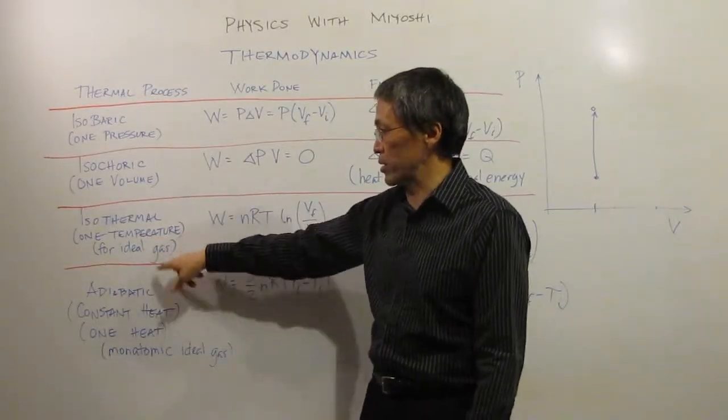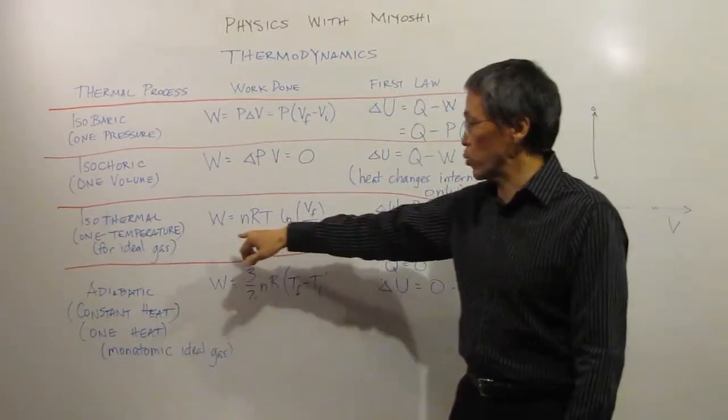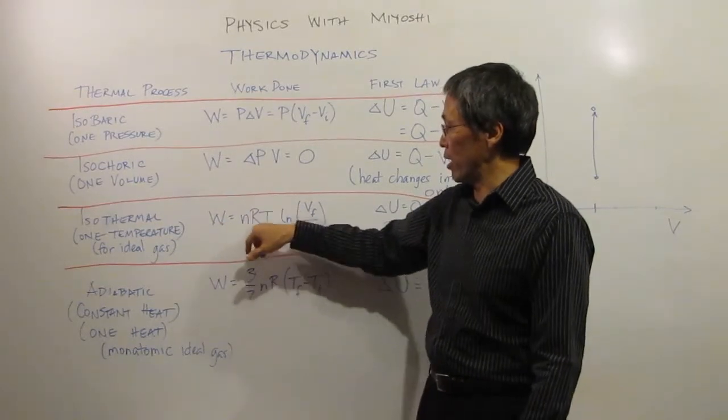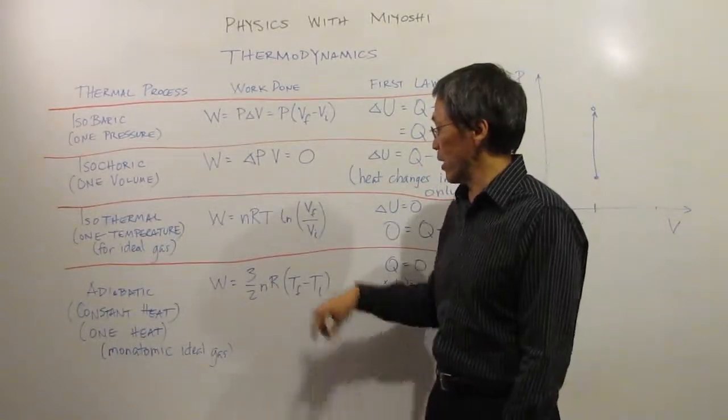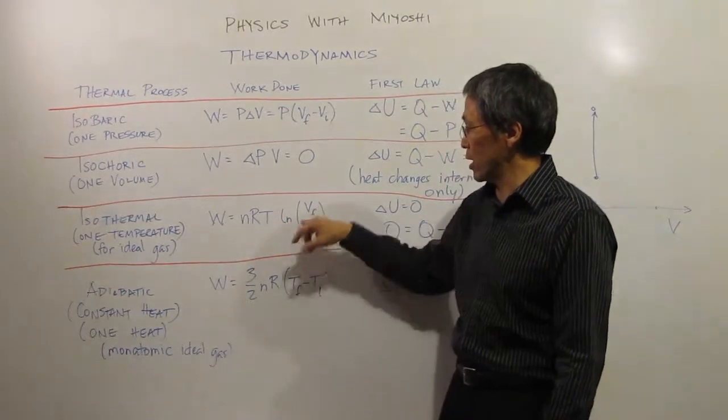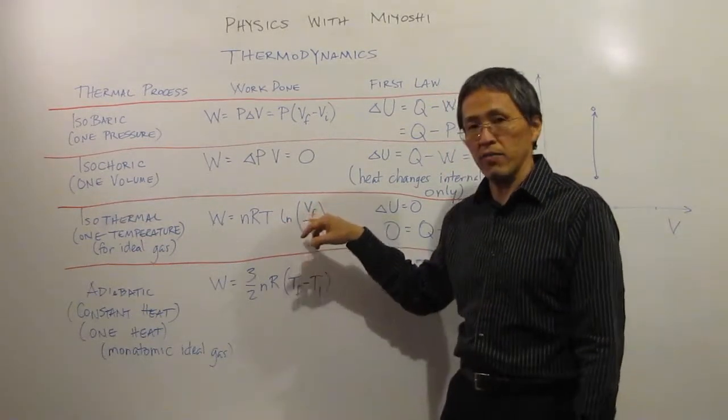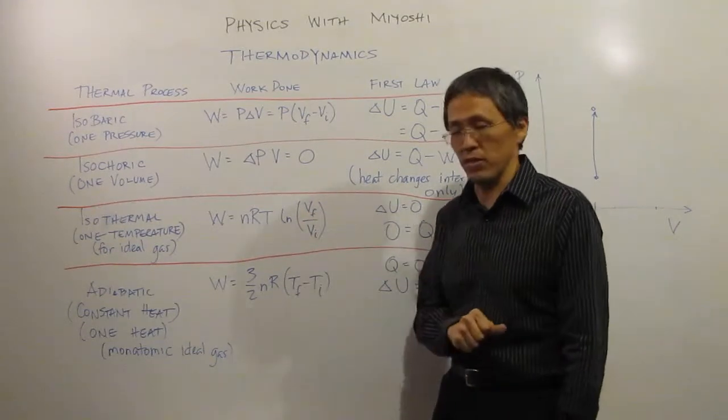Isothermal, or one temperature, for ideal gases, the work is n times R, which is my ideal gas constant, times the temperature, T in Kelvin, times the natural log of the final volume divided by my initial volume.